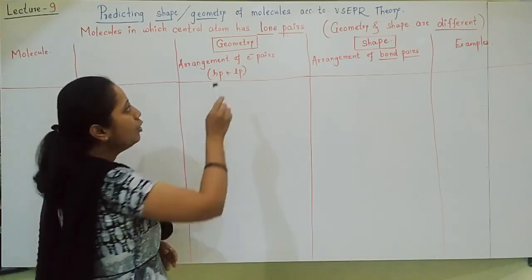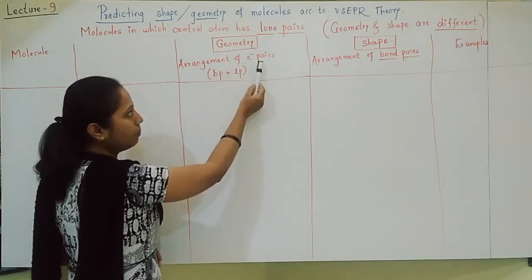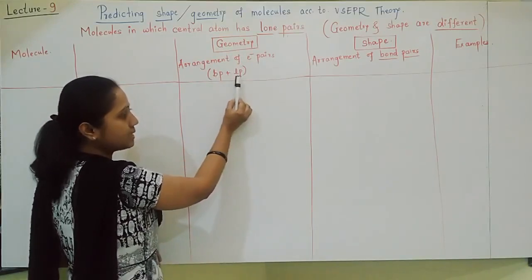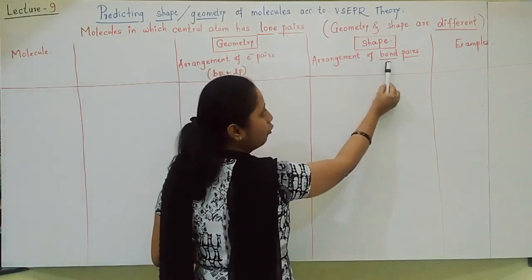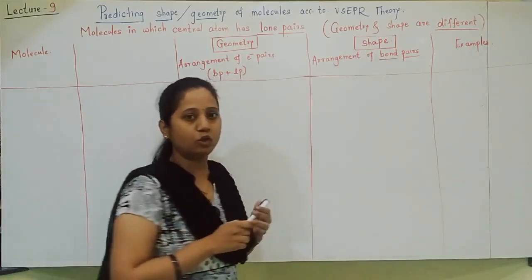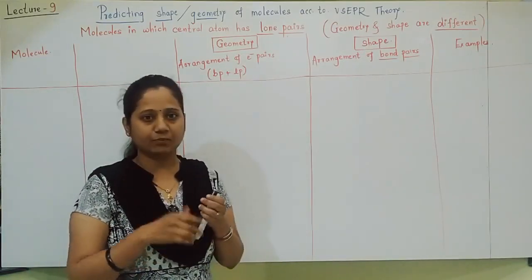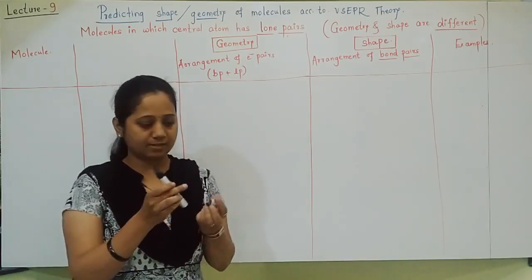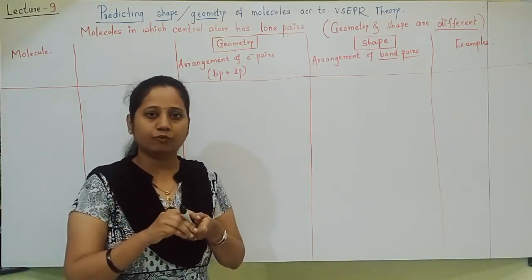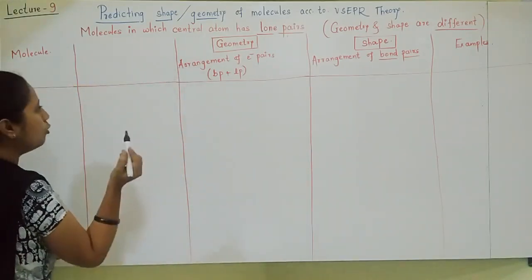Understand, students? Geometry is the arrangement of electron pairs. Under electron pairs, we will count bond pairs as well as lone pairs. Under shape, the arrangement of only bond pairs is considered. Lone pairs are not considered. Okay, and we will see some examples. Let us first see the main thing and then we will go for examples.